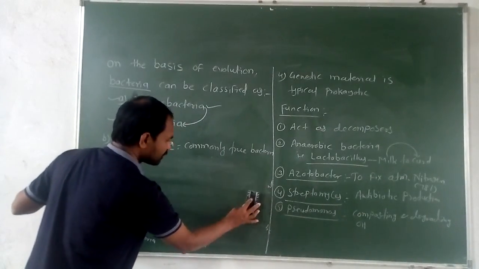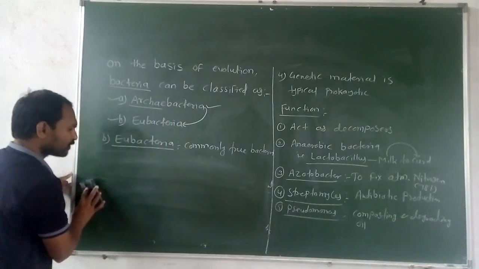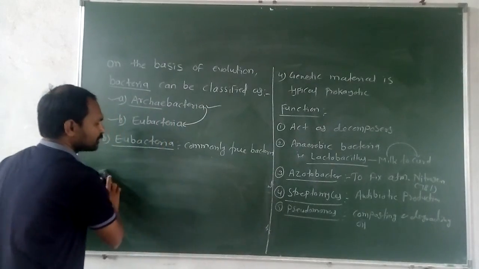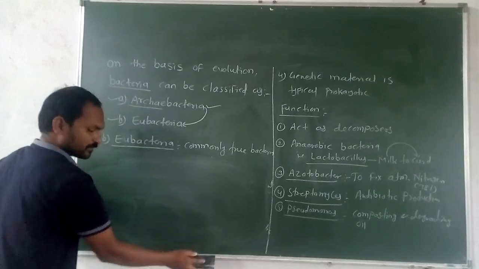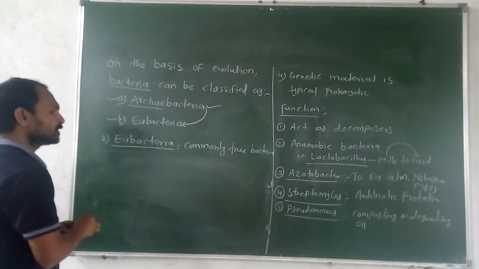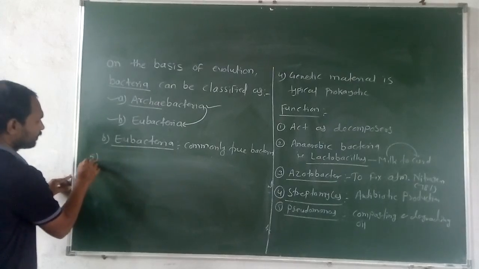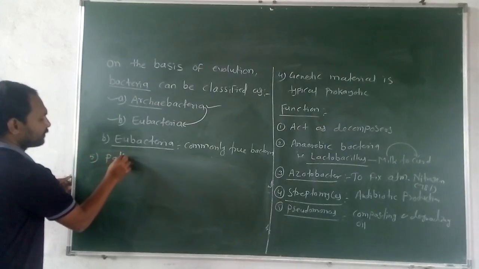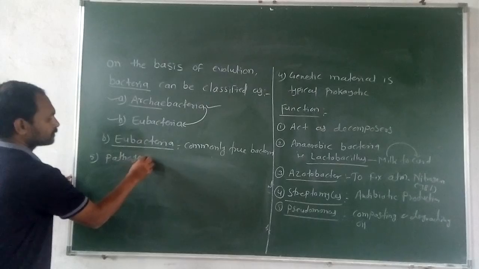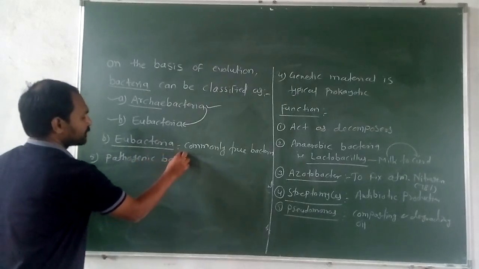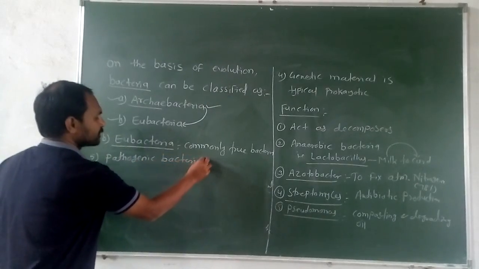Pathogenic means disease causing. Now some examples of pathogenic bacteria. Fifth point, pathogenic bacteria means that cause diseases.